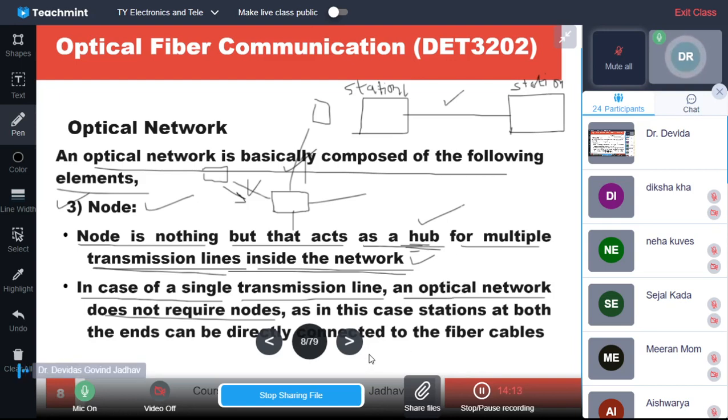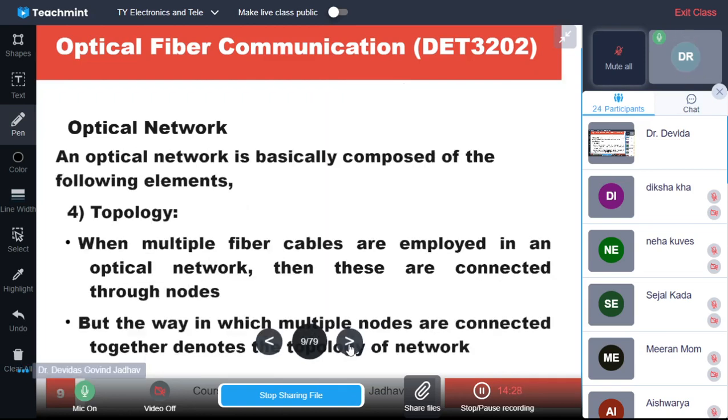When multiple paths are there, multiple transmission lines are there, then some unit acts as a hub, and that is a node, which is very similar to the node in your circuit and network theory. When multiple paths of the circuit are connected together, it becomes a node. Nodal analysis, mesh analysis you are doing.